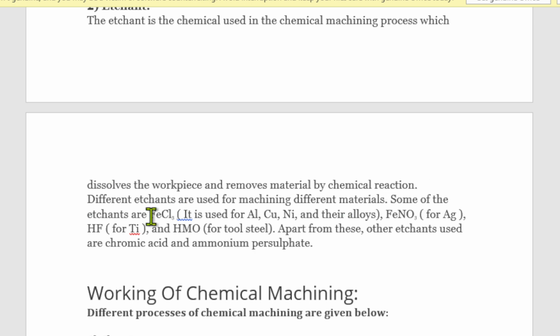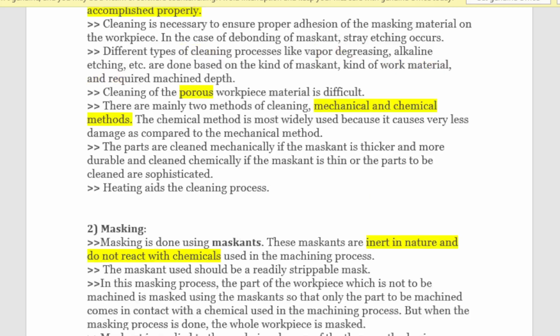So here for the iron, some materials are there. FeNO for Ag, HF for titanium, HNO for the tool steel, FeCl is used for the Al, Cu, Ni and their alloys. Okay, these are the different etchants which are being utilized for the different materials. So the important answer of that question which has been asked is from here.